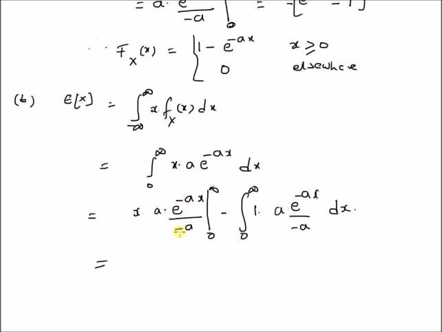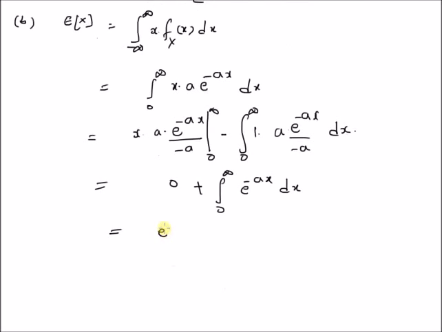In mathematics, by convention, for x equal to 0 the first term is obviously 0, and for x equal to infinity, it is e^(-infinity), which by convention is assumed to be 0. And we have minus the integral from 0 to infinity, and minus of minus becomes plus, of e^(-ax) dx, which is equal to e^(-ax) divided by minus a, with limits from 0 to infinity.